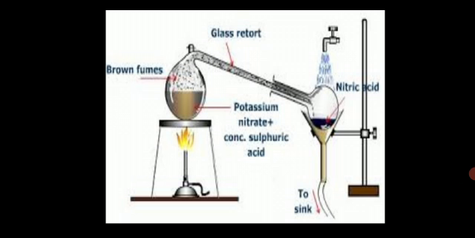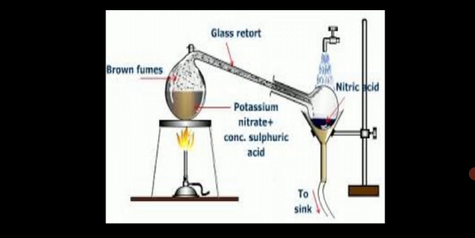Nitric acid is a colorless liquid. The impure acid is generally yellow due to the presence of nitrogen dioxide as an impurity. You can see the reddish brown fumes on the screen while preparing nitric acid, which are nothing but nitrogen dioxide. Pure acid boils at around 350 Kelvin and freezes to a white solid.